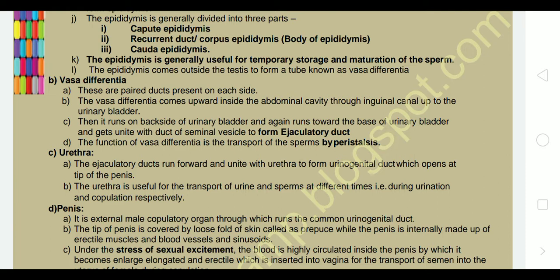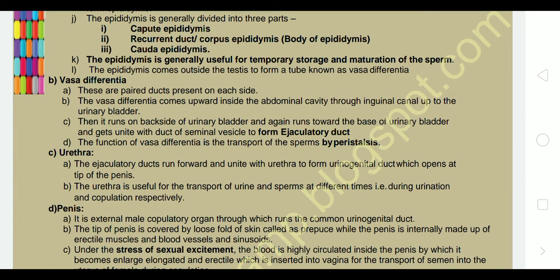It reaches the urinary bladder. Then it runs on the backside of the urinary bladder and again runs towards the base of the urinary bladder. That means it totally covers half of the urinary bladder from its front side to its back side, and unites with the duct of the seminal vesicle to form the ejaculatory duct. The function of vas deferens is the transport of sperm by peristalsis. Peristaltic movements are the muscular movements which we studied in the chapter on digestion in our previous standard.